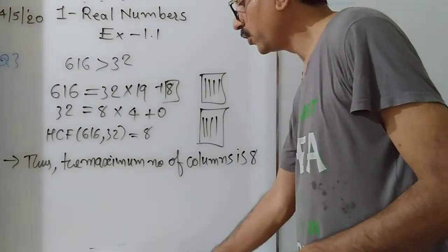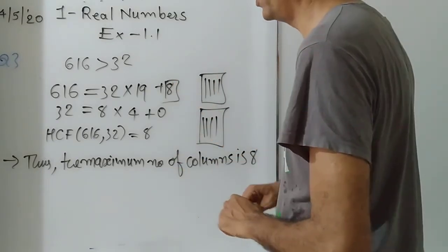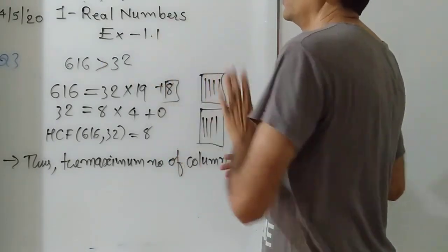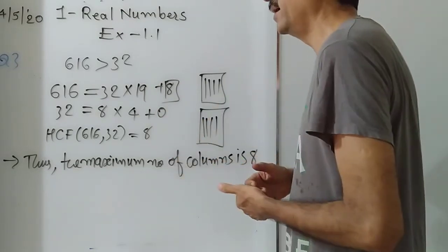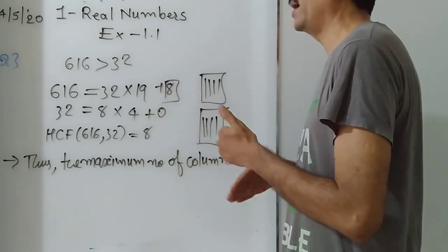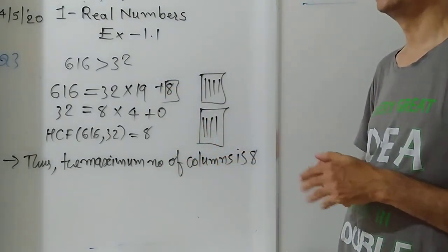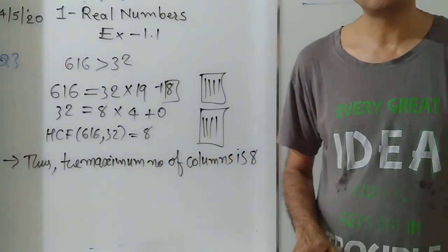Okay, understood? So numerically based sums we come to an end over here from exercise 1.1. Proof based we shall work out in last. Okay. In the next video, I will explain to you about the fundamental theorem of arithmetic. Okay, bye.